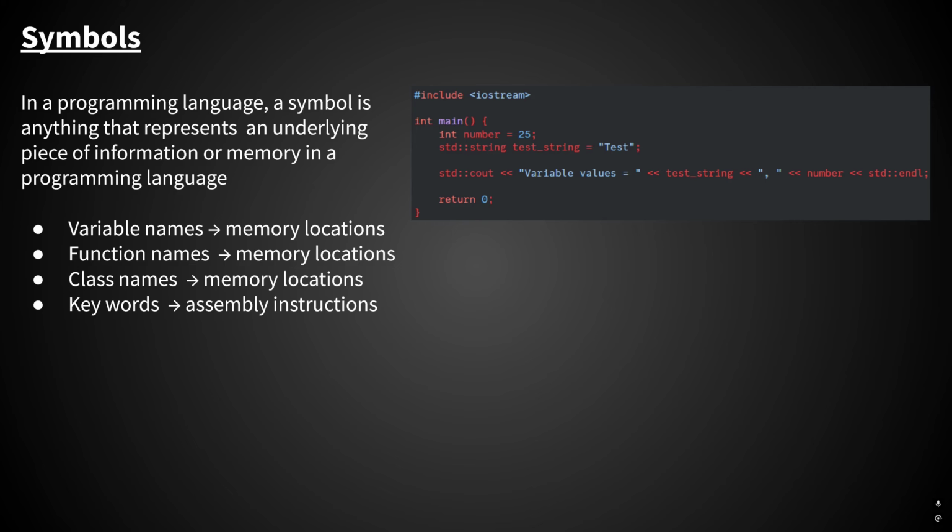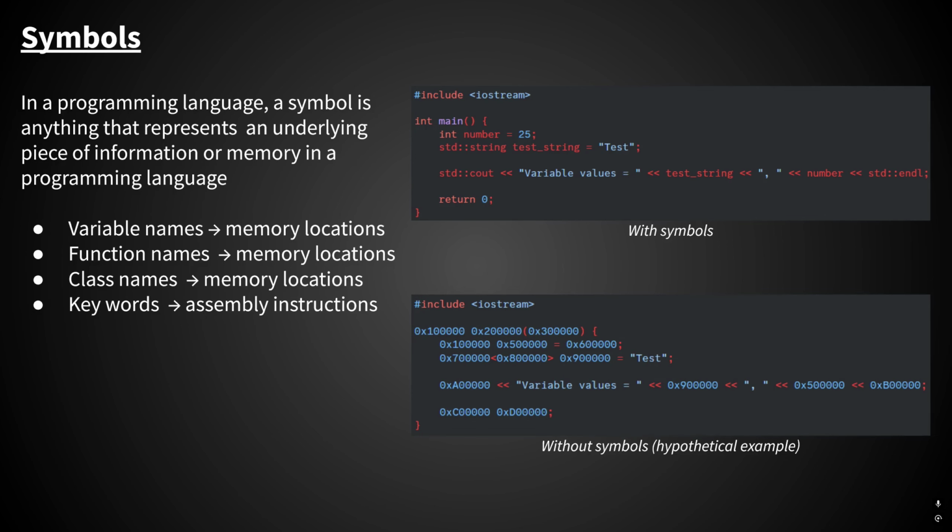Now that we understand what a symbol is, it frames code in a different perspective. Let's ask a question here. Why does the computer actually care that you named your variable X or Y or number, or in Unreal, if you name it PC for your player controller? All of that is actually completely meaningless information for a processor. So we have symbols that constitute programming languages in order to make programming easier for us as humans and link between the higher level abstraction of our source code and what eventually becomes binary data.